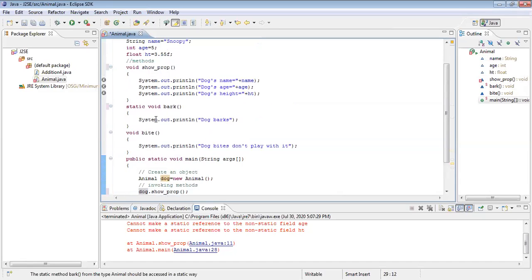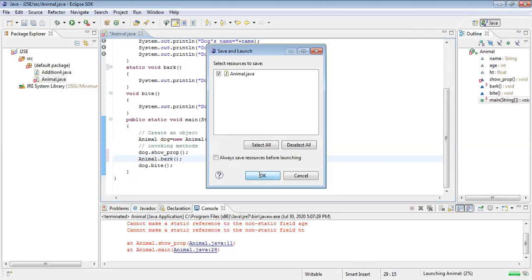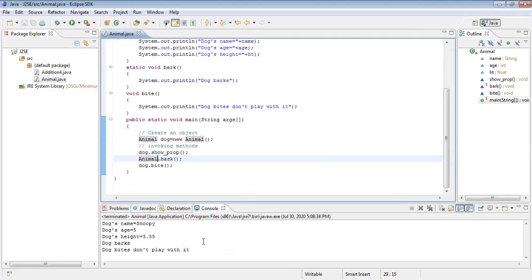See what I'm doing. Which methods among these are static? Show prop, bark, bite. Is the bark method static or not? Yes, sir. You mentioned static for bark, so bark is static now. What I'm doing is, an object is not required. Directly class name dot. See, now I'm going to execute. You got the same output without any problem.